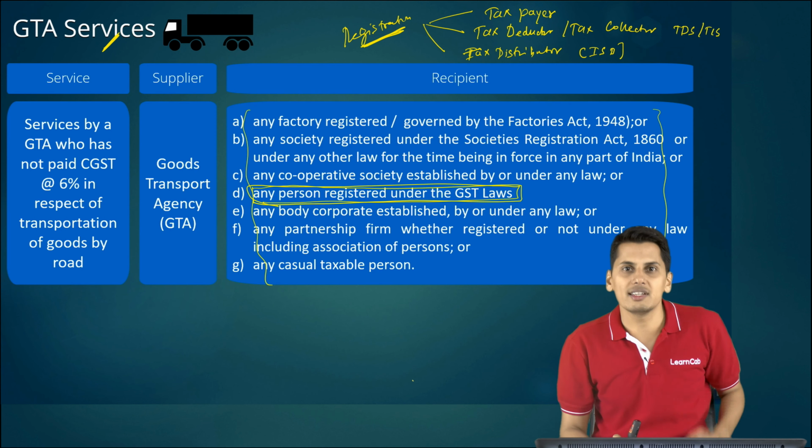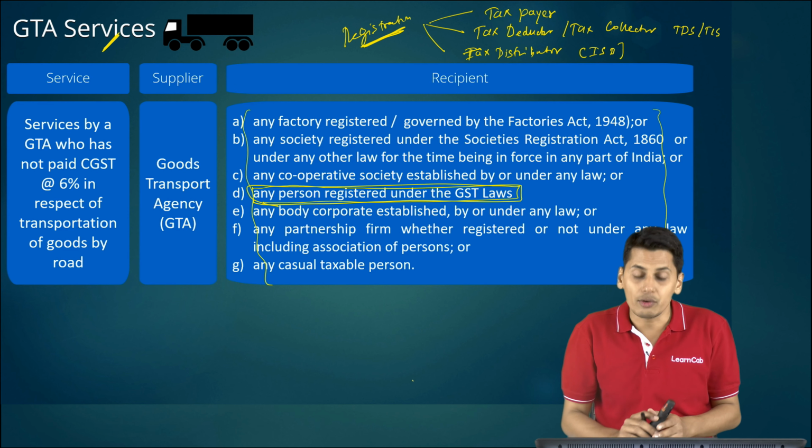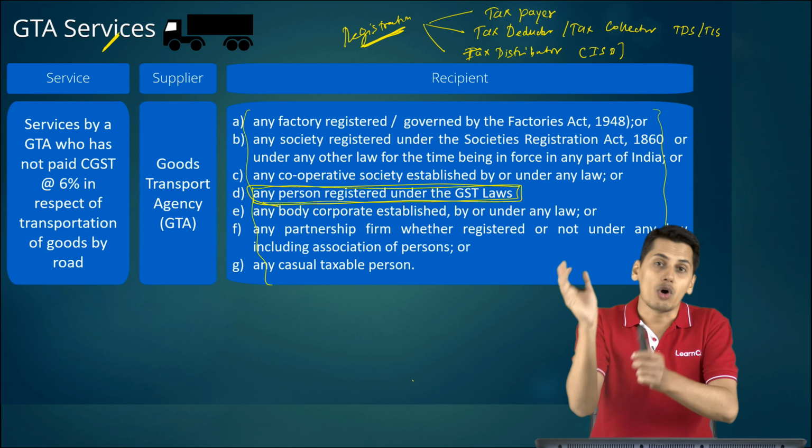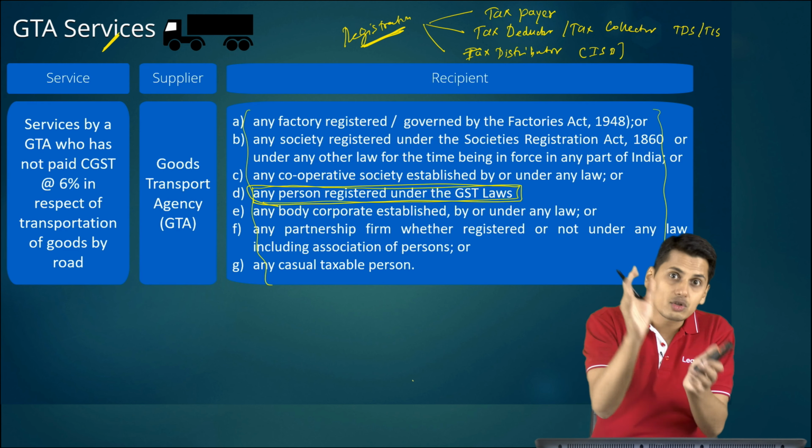But when you are acting in various capacities, you have to take registration in the capacity of taxpayer. If you are also liable to deduct TDS, you are also supposed to take a separate TDS number. If you are also supposed to distribute taxes, you are also supposed to take an ISD number.